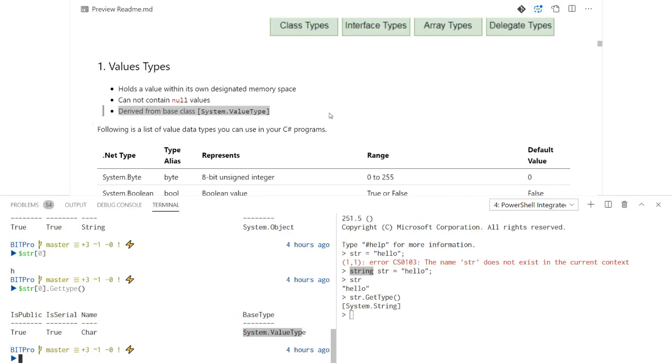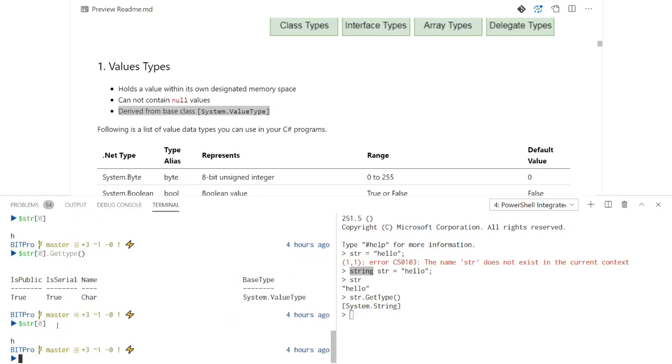All right, so all the primitive data types. This is the character data type, because we have chosen the first element of the string array, which is h. That is why we see a character here, and base type as System.ValueType.